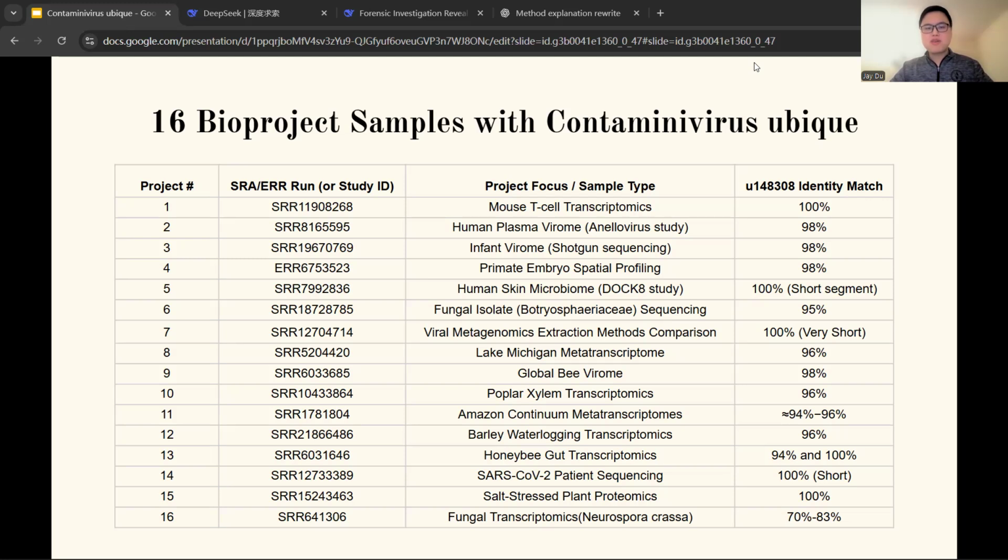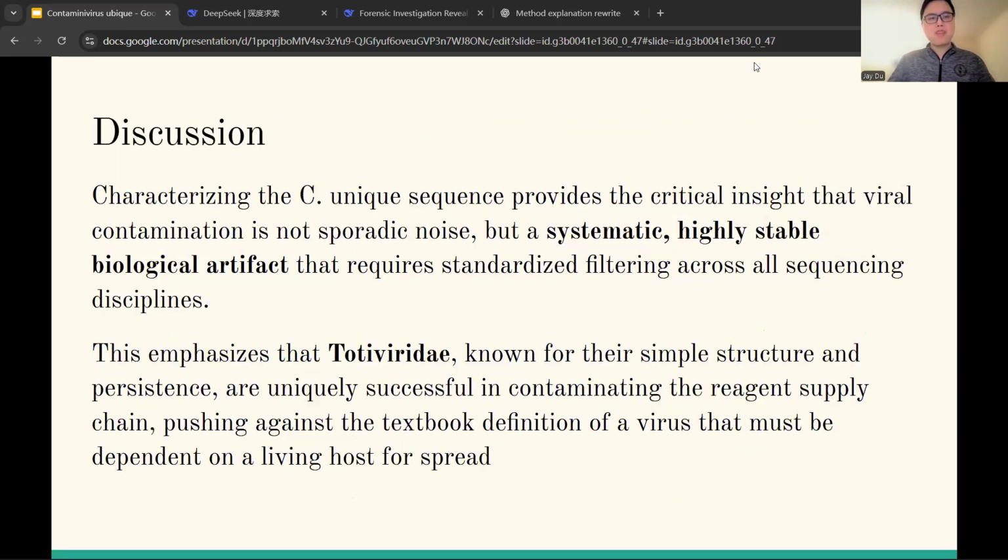The key observation is the presence of an exact 100% identical match in Project 14, which had zero detectable fungi. This is the critical evidence. It breaks the biological co-infection model. The virus is present in a pure sequencing environment without a fungal host to explain its origin. This finding confirms that 100% identity is the definitive abiotic signature. It proves that this sequence is not an evolving biological entity, but a static molecular clone that has successfully colonized the global reagent supply chain.